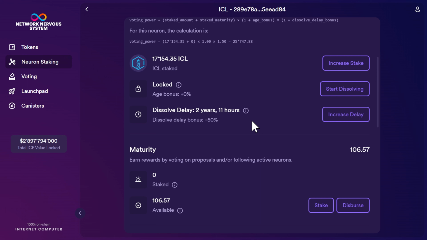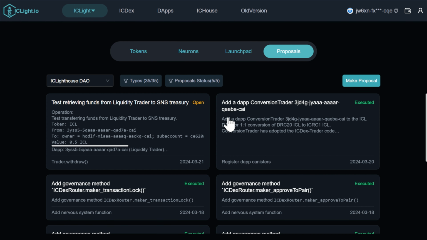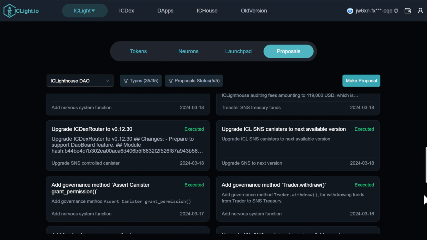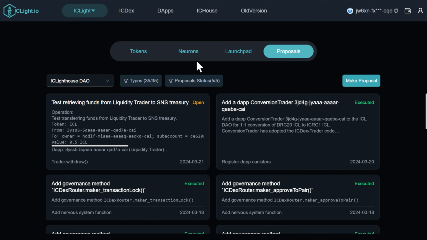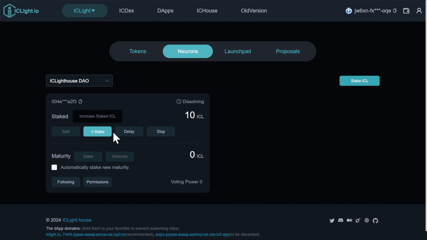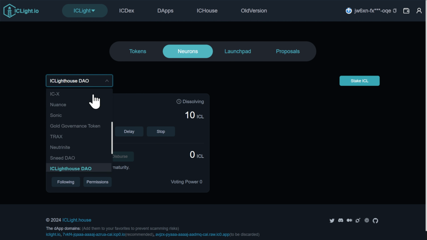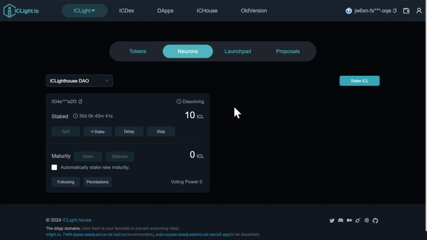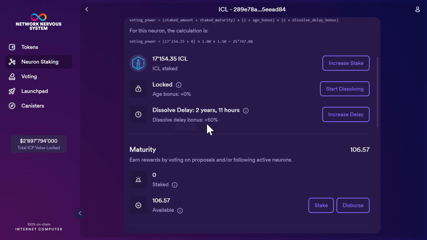SNS DAOs are built upon the same concept that keeps the entire ICP network functional and decentralized, known as the Network Nervous System, or NNS. It uses neurons with all the same general functionality as an ICP neuron, and the reward scheme is based on the voting rewards used in the network nervous system. The key differences are that these SNS DAOs are project specific, and the associated team for the DAO has some flexibility to configure aspects of the reward scheme and the minimum and maximum dissolve delays